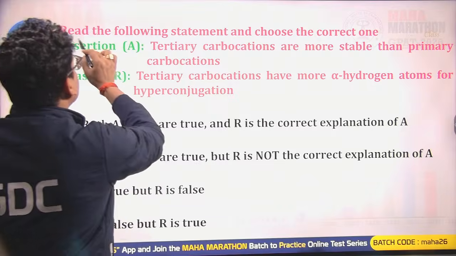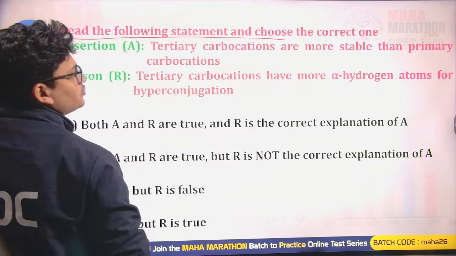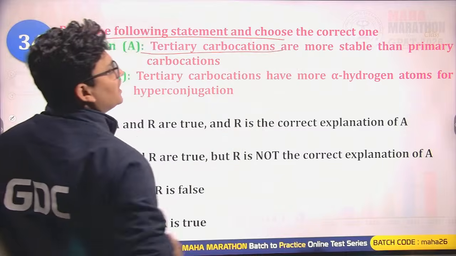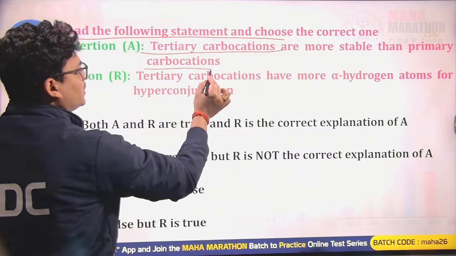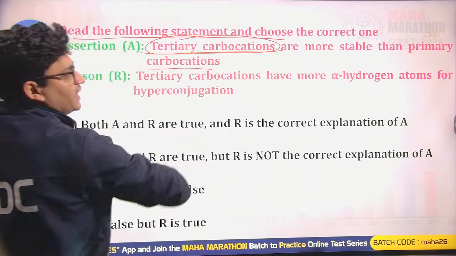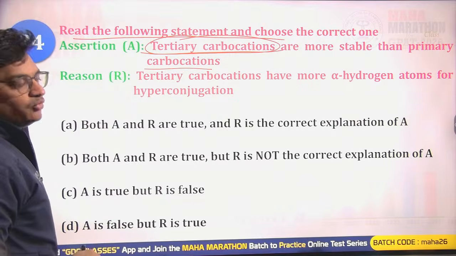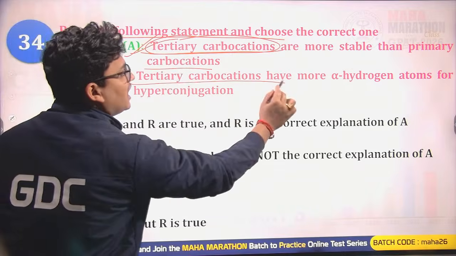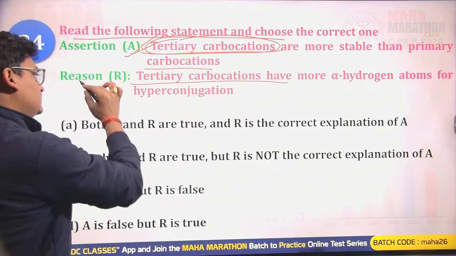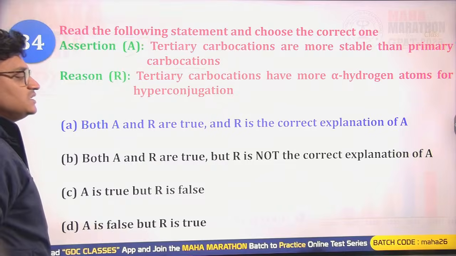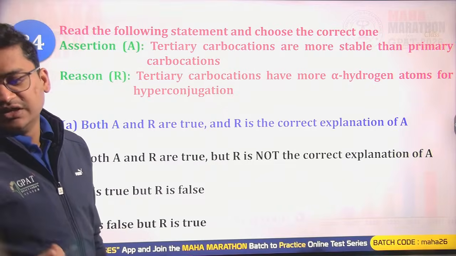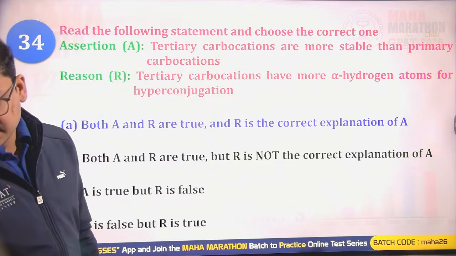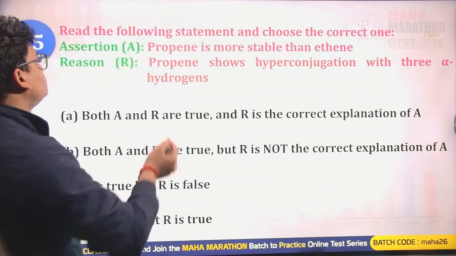Next, read the following statement and choose the correct one. Tertiary carbocations are more stable than primary carbocations. Yes, that is correct. Tertiary carbocations have more alpha hydrogens. Yes, that is also right. So both the assertion and reason are true, and the reason explains the assertion very well. That is right.